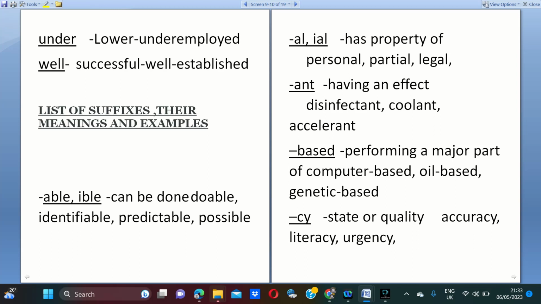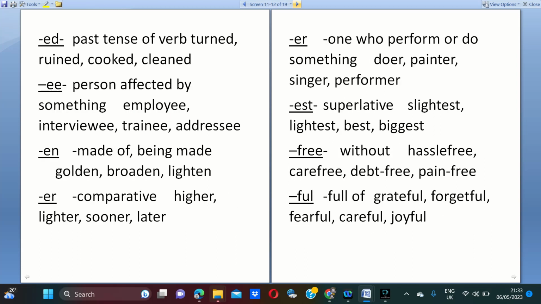Cy is a suffix denoting state or quality. Ed means past tense of verb. Ee means person. En means made of.